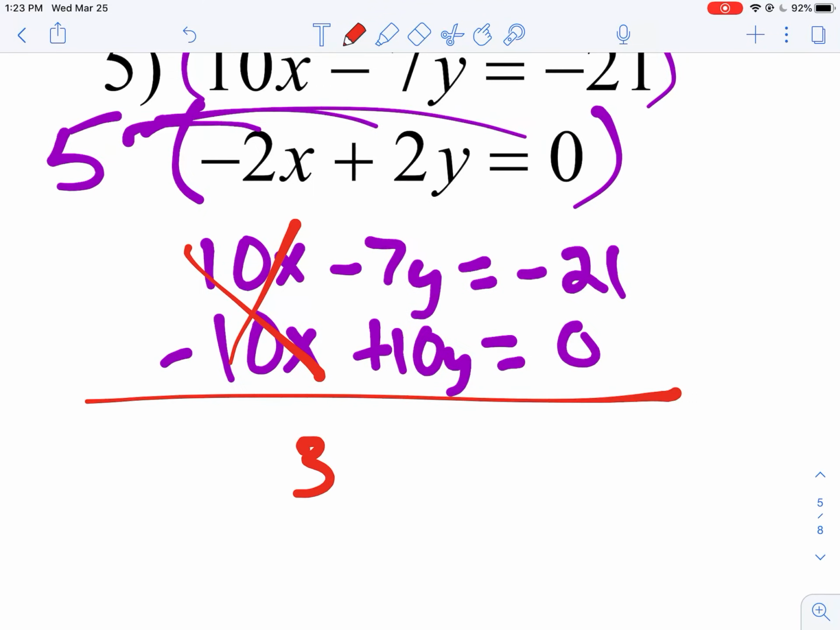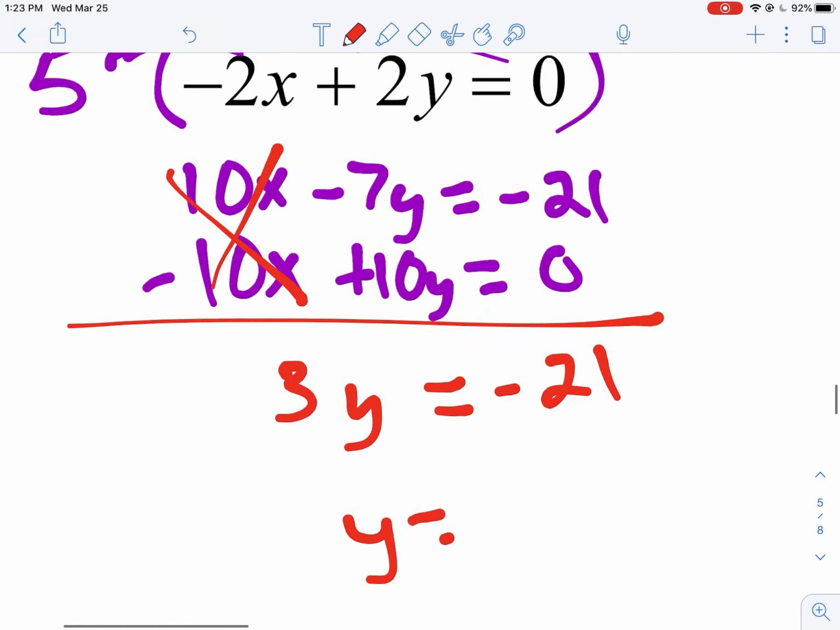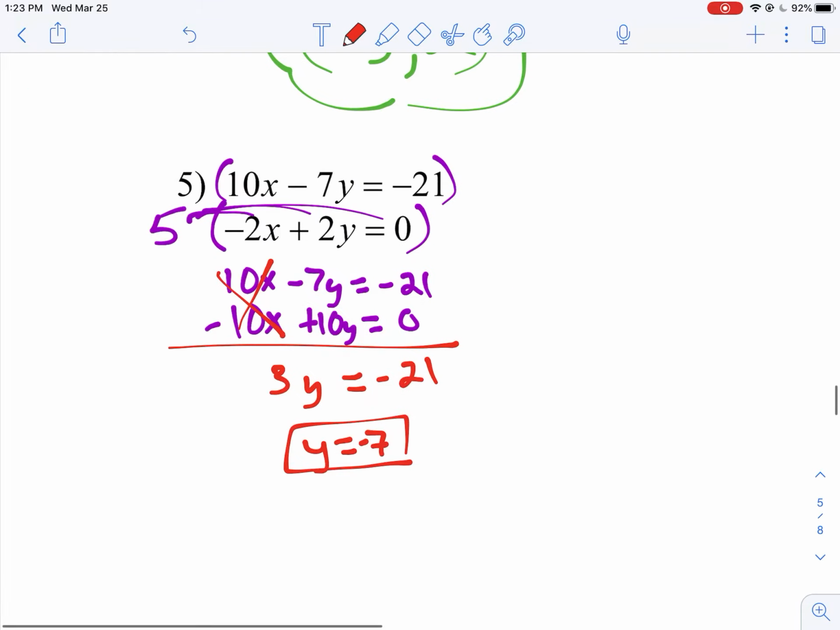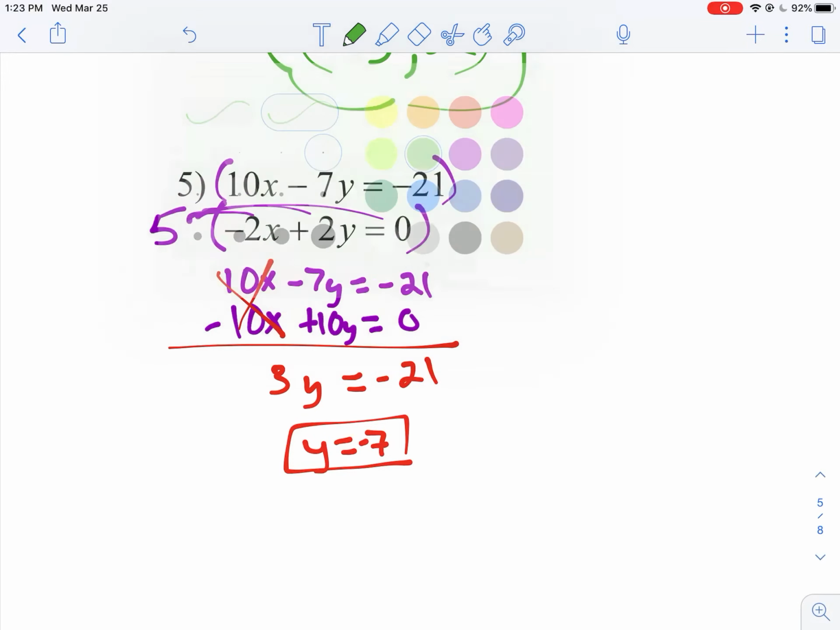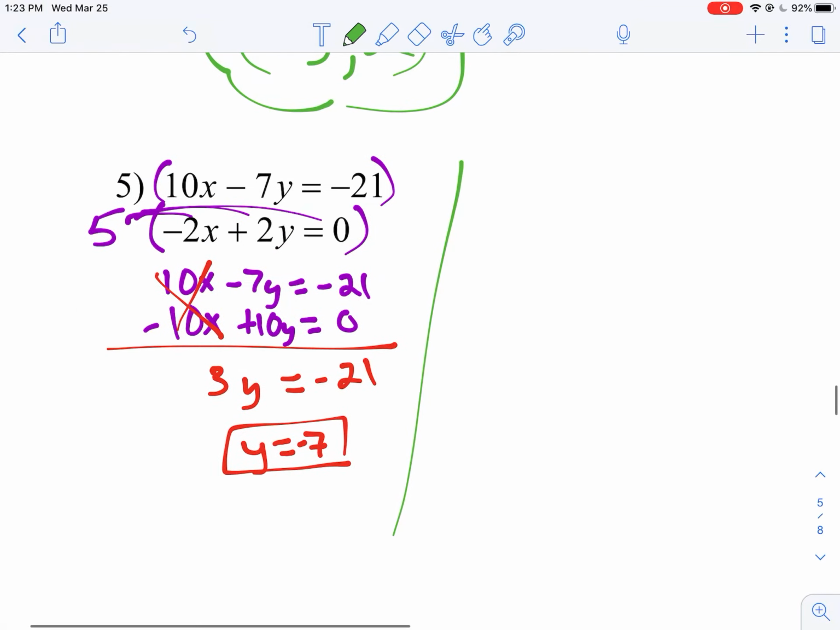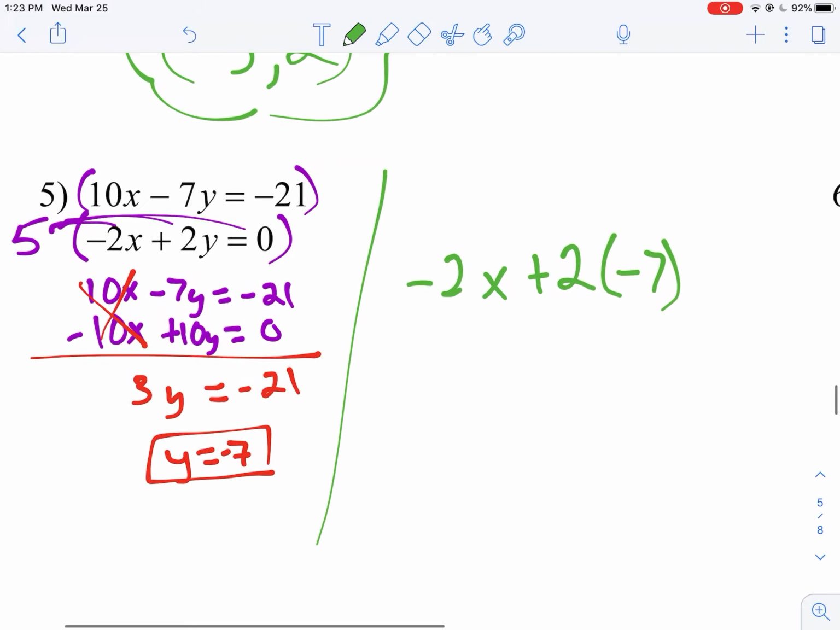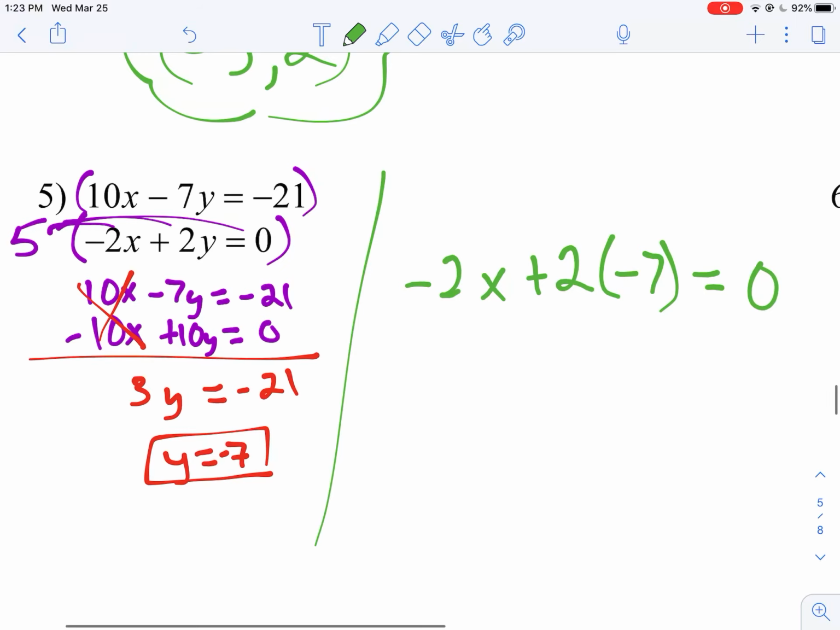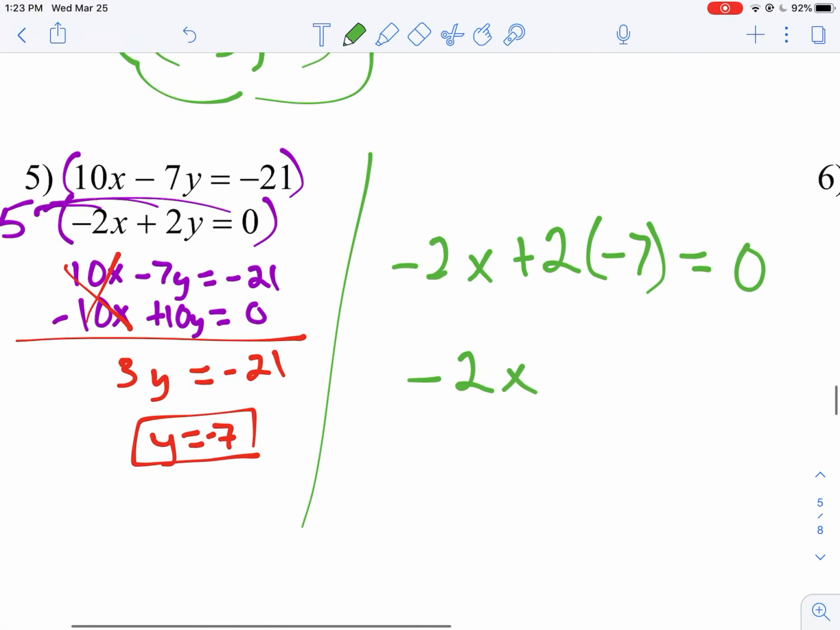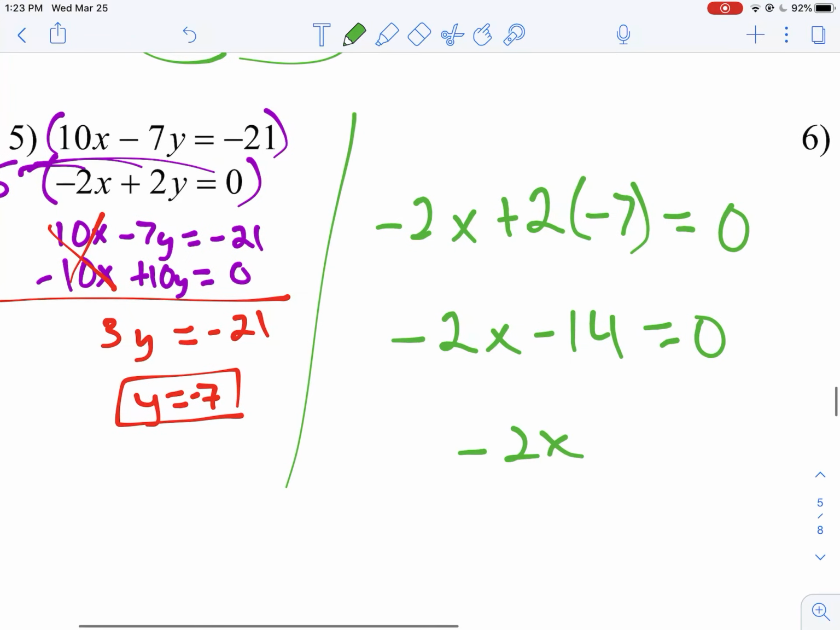And now the steps are the same. X's eliminate this time. Could be y's next time. All right, there we go. Negative 7, I believe. Okay, and then choose your plug-in. I'm going to do the bottom one. So negative 2x plus 2 times negative 7 equals 0. So negative 2x minus 14 equals 0.